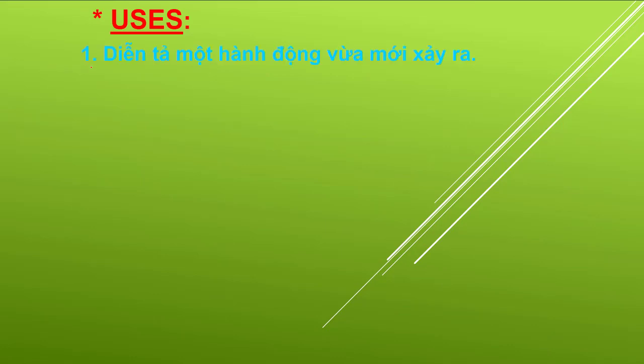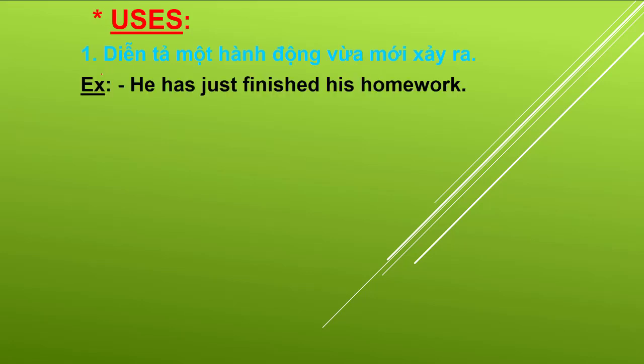Now uses, where we use present perfect tense. For example, he has just finished his homework. It just happened right now, and the effect is still continuing. We can see the effect right now. He has just finished his homework.